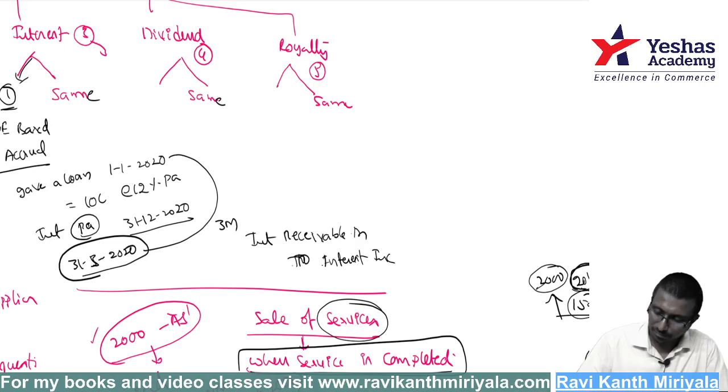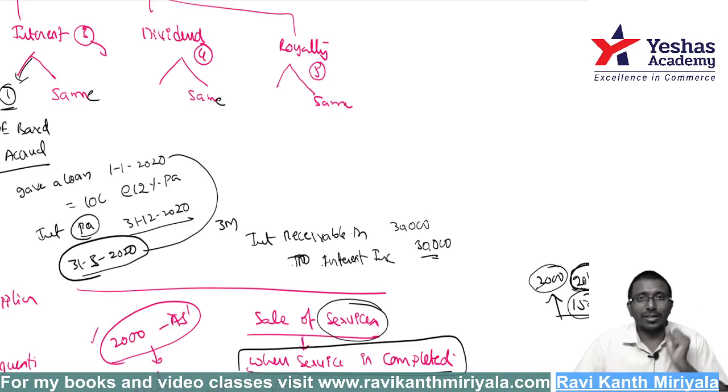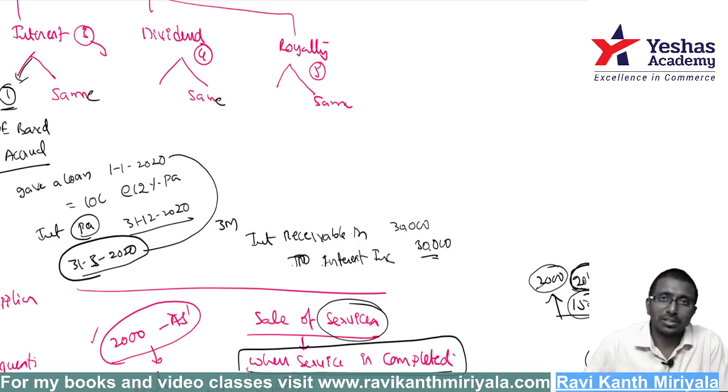It is receivable. I have right to receive for 3 months. How much is 3 months? 10 lakh rupees at 12% means 1,20,000 per annum. 1,20,000 per annum means per 3 months is equal to 30,000 rupees. We have the right to receive to the extent of 30,000 as on 31st March. So that is receivable for me. At the same time, that is my income.